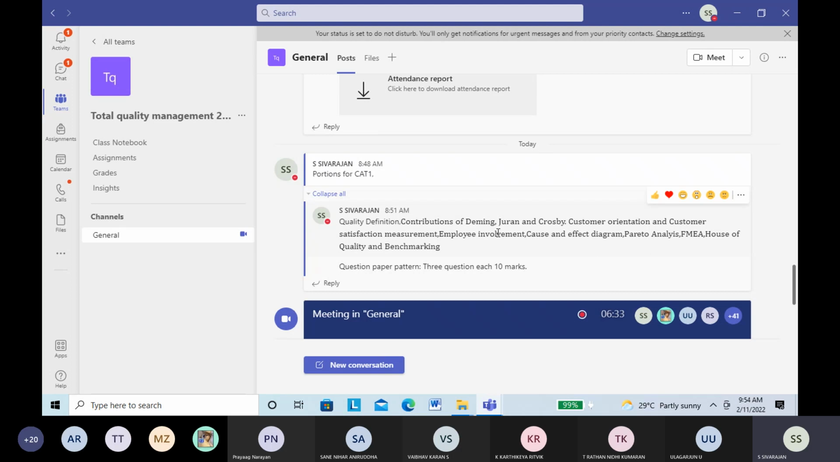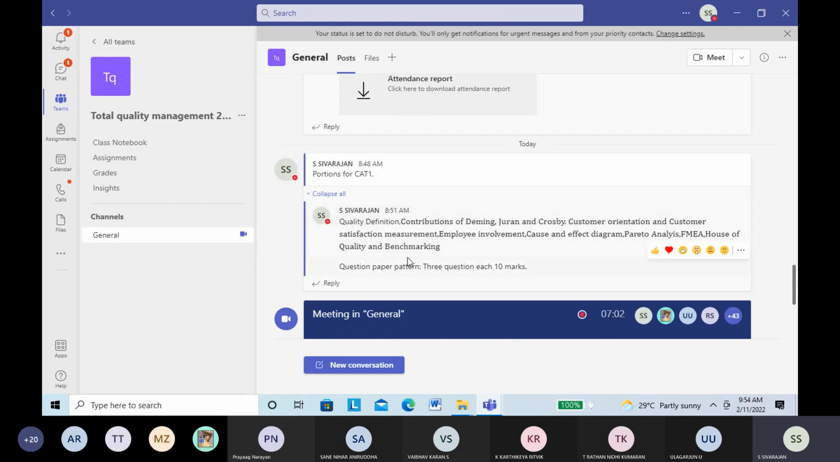And then the contributions of Deming, Juran, and Crosby. I have already given one PPT in MS Teams, so just go through them. I can ask some hard skill questions here. I will take 1 point and ask how Juran, Deming, and Crosby contradicted each other or compared the performance of things. So you can expect some of that. Just take my PPT on contributions of Deming, Juran, and Crosby.